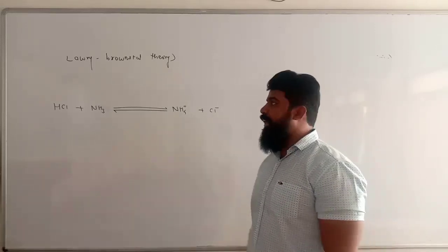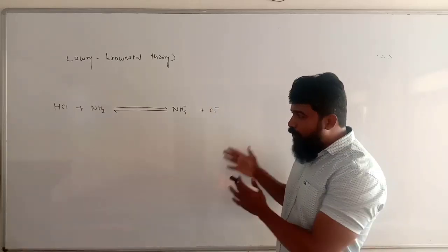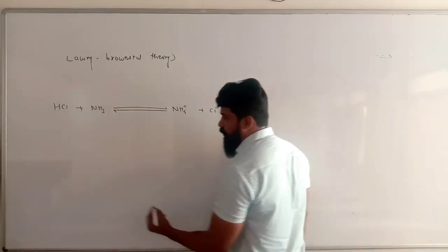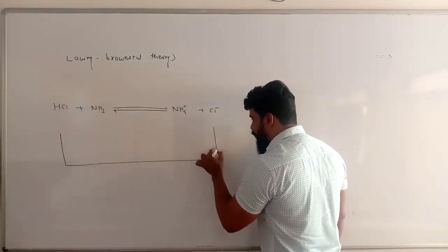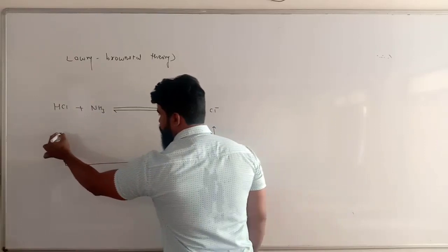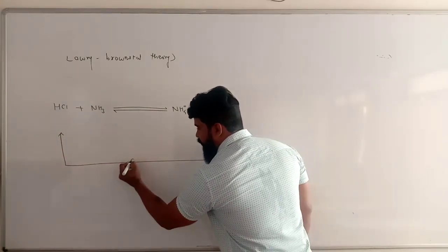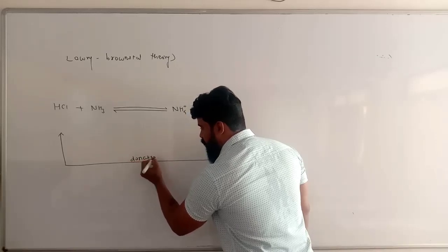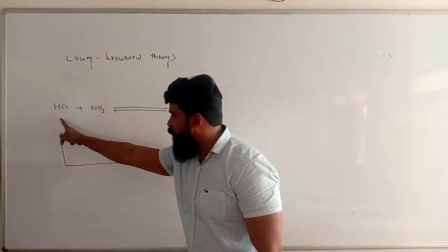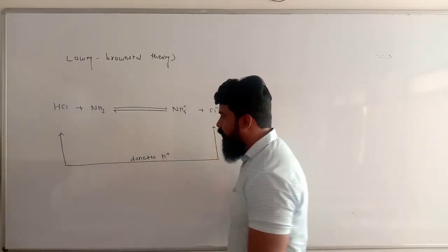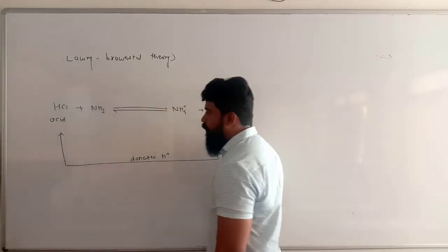But rather than that, the next concept we are going to discuss today is the Lowry and Bronsted theory. When you look at the forward reaction, you observe that HCl becomes Cl minus ion in its aqueous solution. HCl becomes Cl minus ion. It is possible if HCl prefers donation of H plus ion. So the substance which donates H plus ion is called an acid, according to Lowry and Bronsted.